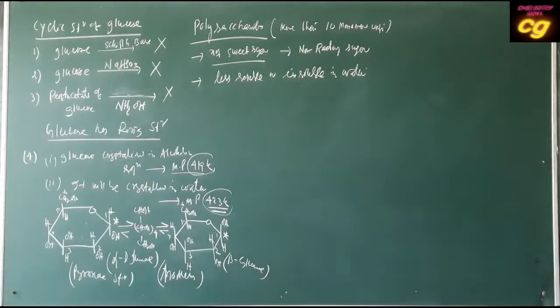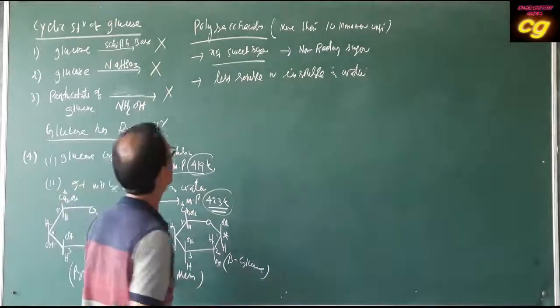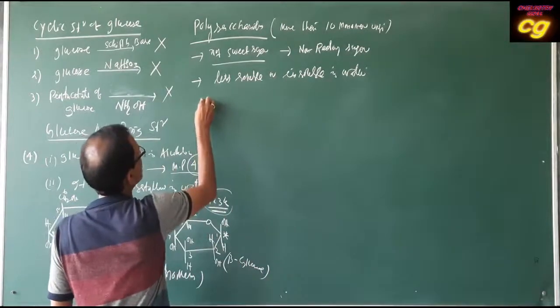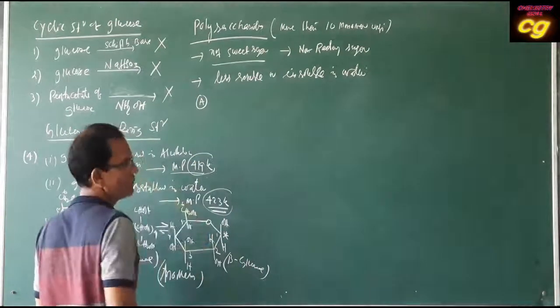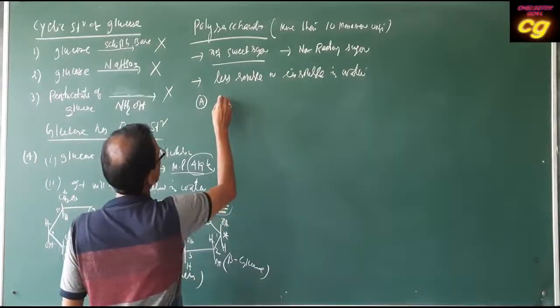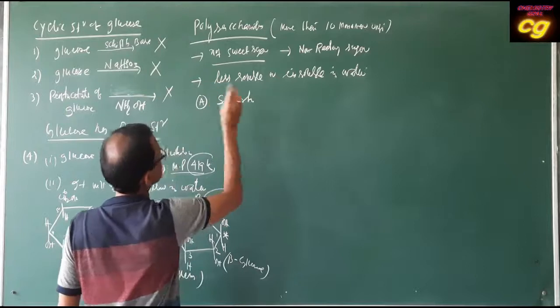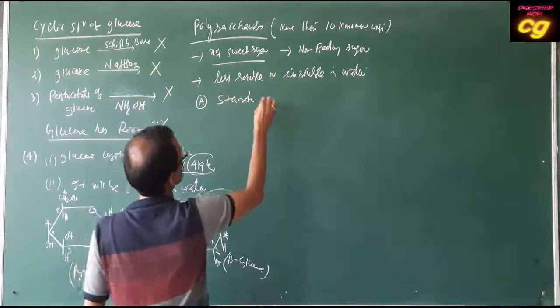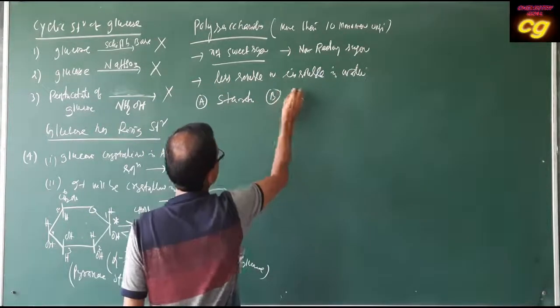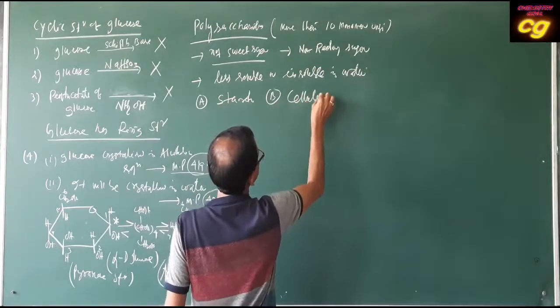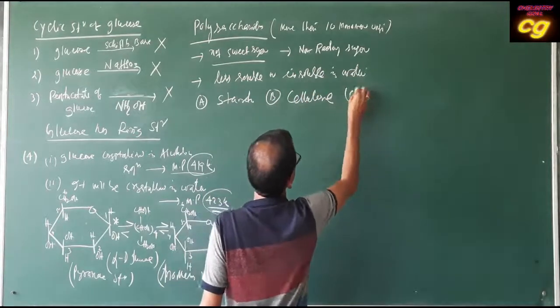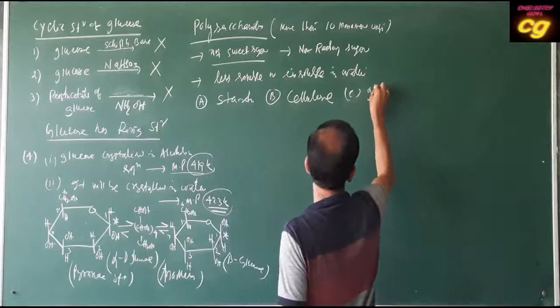These are polysaccharides. There are generally 3 types of polysaccharides. One is starch. Then B is cellulose. Third one is glycogen.